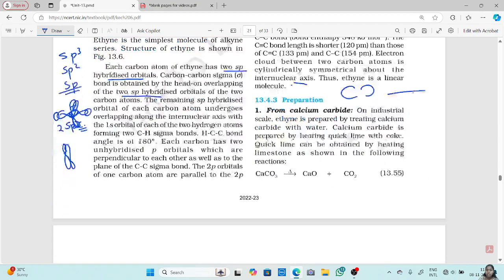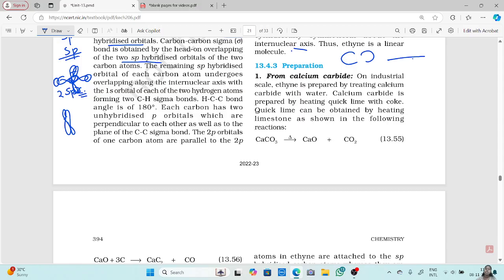Now preparation: how you can prepare alkyne molecules from calcium carbide. On an industrial scale, ethyne is prepared by treating calcium carbide with water. Calcium carbide is prepared by heating quicklime and coke. Now, how will you form calcium carbide? Calcium carbide is formed by treating quicklime with coke. Quicklime can be obtained by heating limestone, as shown in the following.